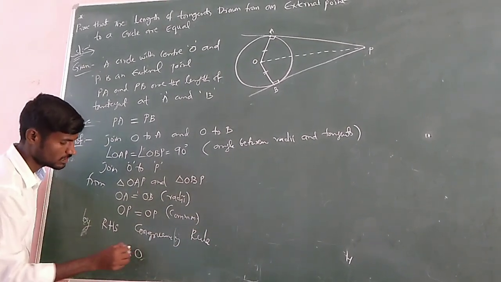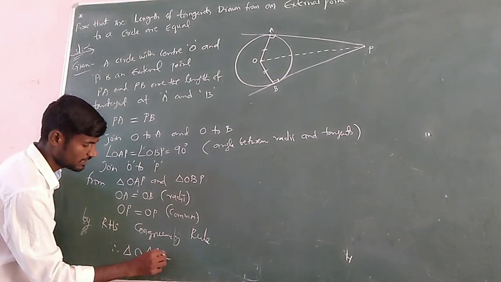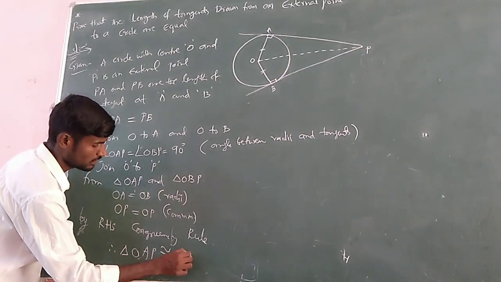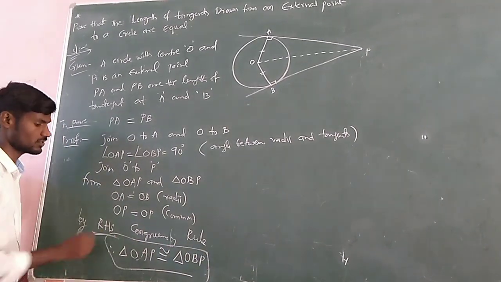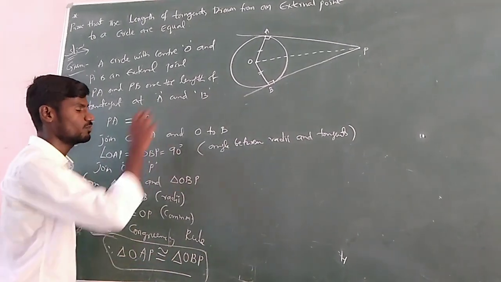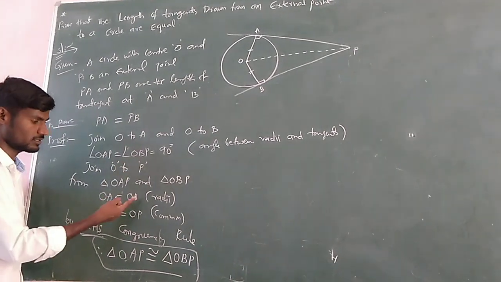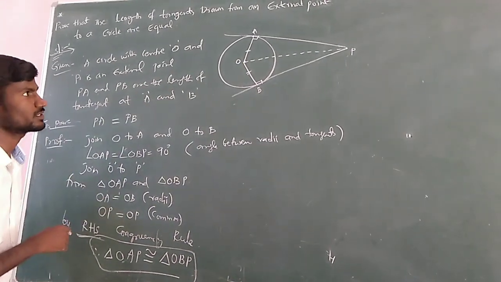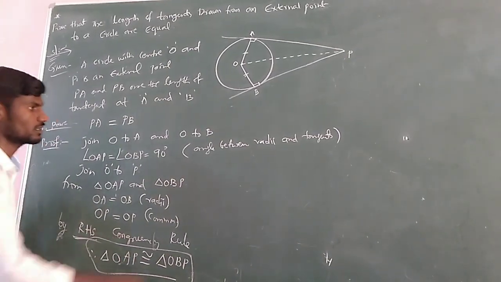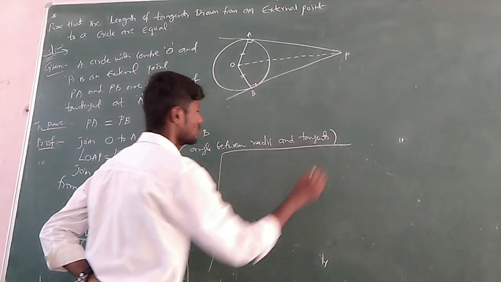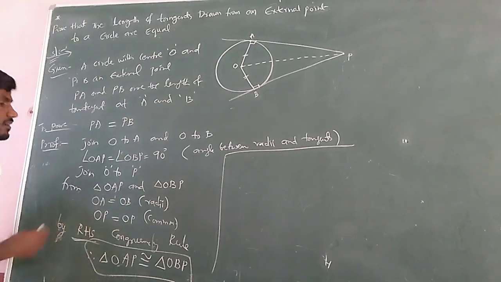Now by the RHS congruency rule, what can we conclude? We can conclude that triangle OAP is congruent to triangle OBP, because the right angle, hypotenuse and one side are equal. If they are congruent, the corresponding sides are equal.